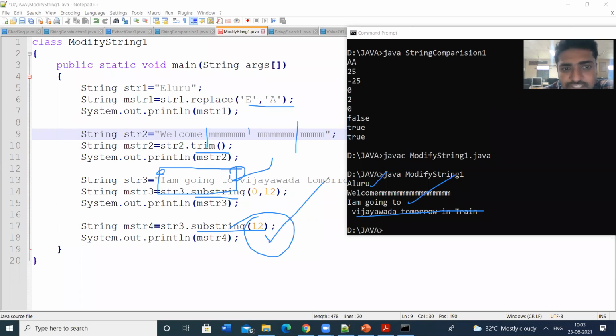The substring method can take either two parameters or a single parameter. If you give a single parameter, the string starts from that position. If you give two parameters, the first is the starting value and the second parameter is the ending value. So this is how you can modify the strings.